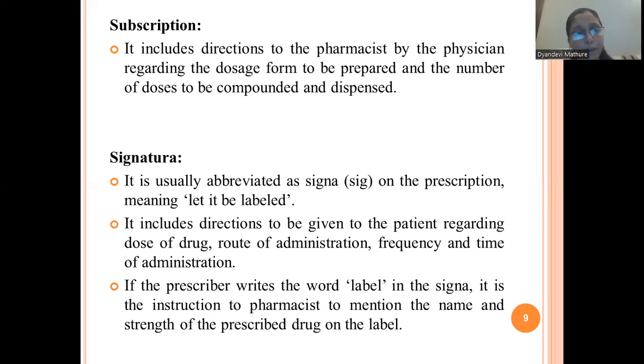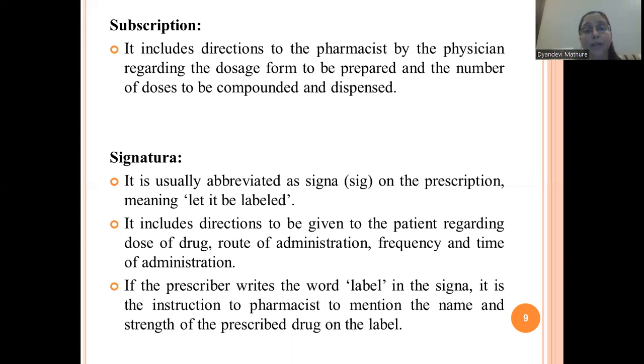Now in the subscription part, the direction to the pharmacist is given on how to compound the medication, and how much amount of medication is to be formulated. Now, once the medication is prepared, or once your dosage form is prepared, it is a very essential step to label that dosage form. Otherwise, one would not understand what ingredients are there, how it is to be administered, what the directions are.